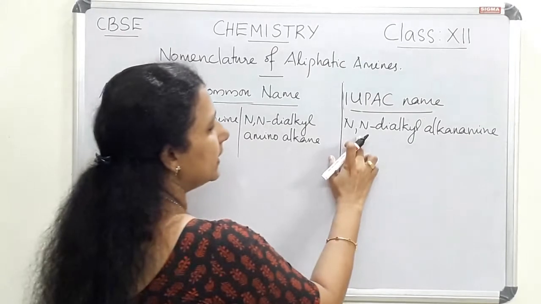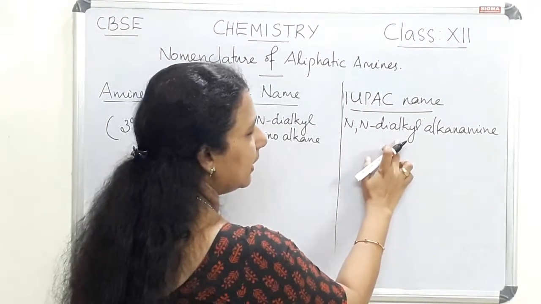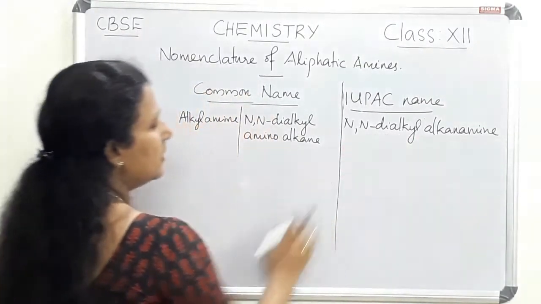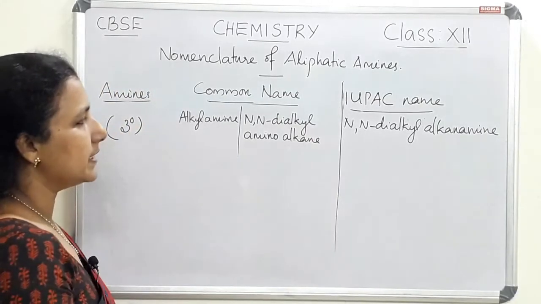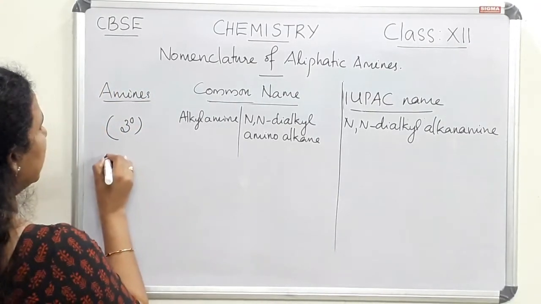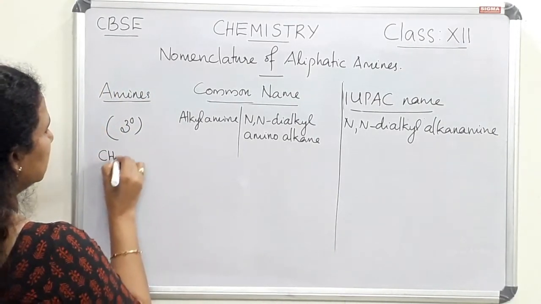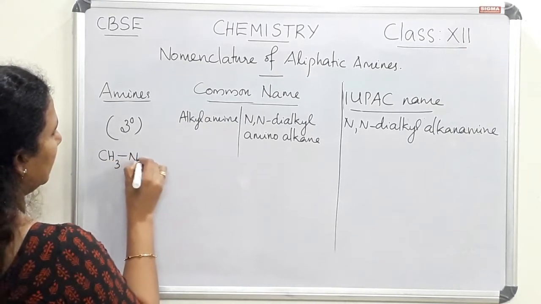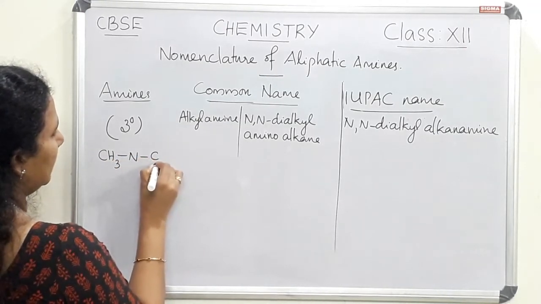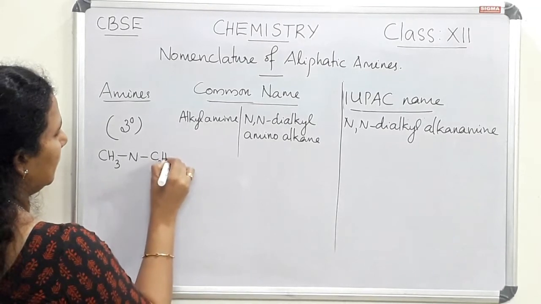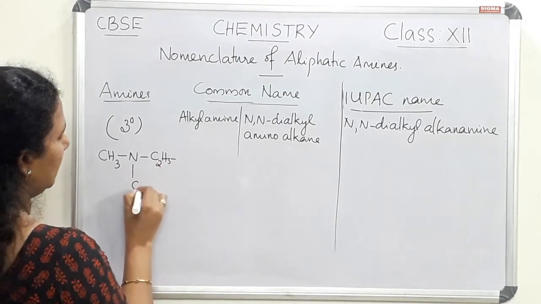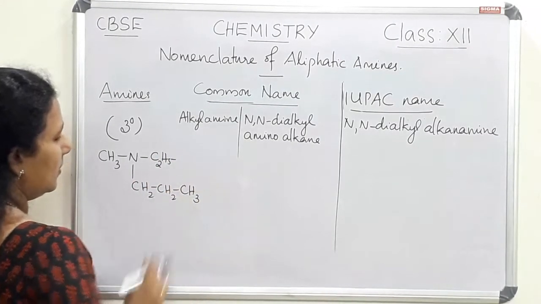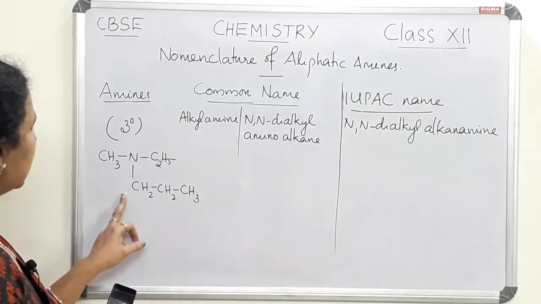Then IUPAC name is N-N-dialkyl alkanamine. So that is a method of writing IUPAC name. So let us see one example.